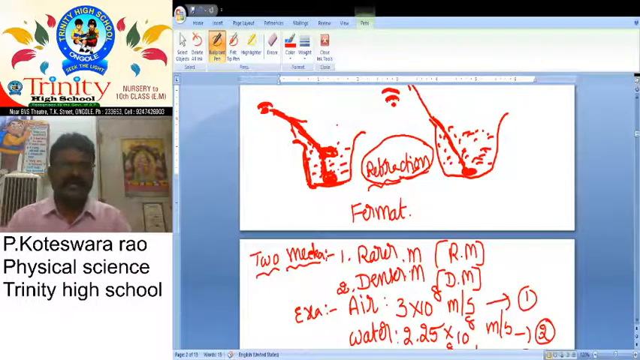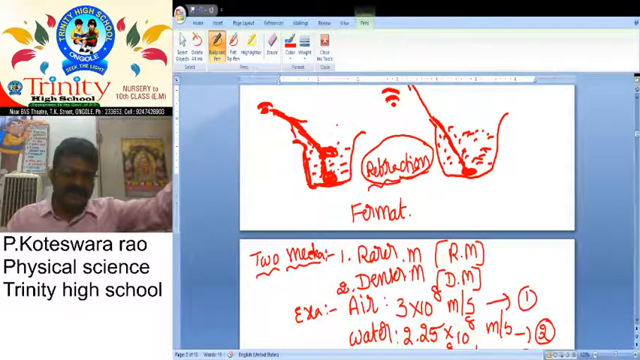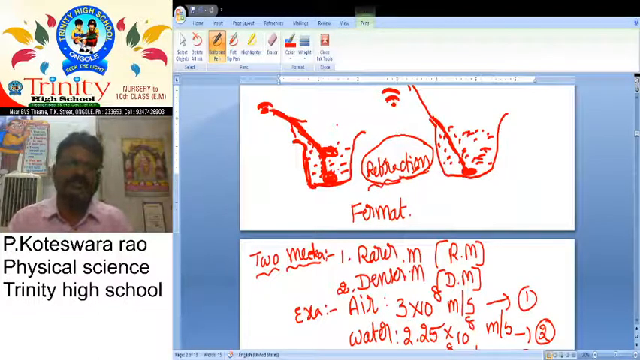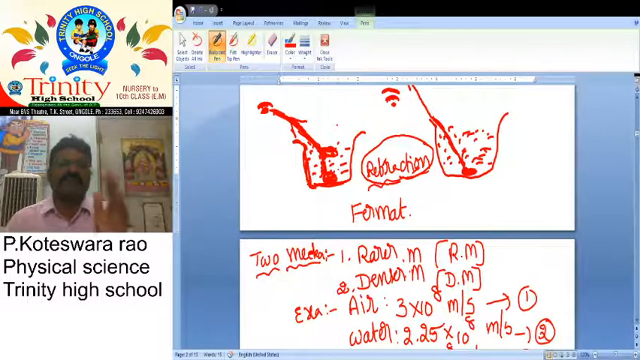Here we already showed in the diagram that the light ray is bent. That bending nature is nothing but refraction of light. So what is our simple definition? When a light ray travels from one medium to another medium, at the boundary it can bend, or the light ray is bent. This bending nature is nothing but refraction of light.